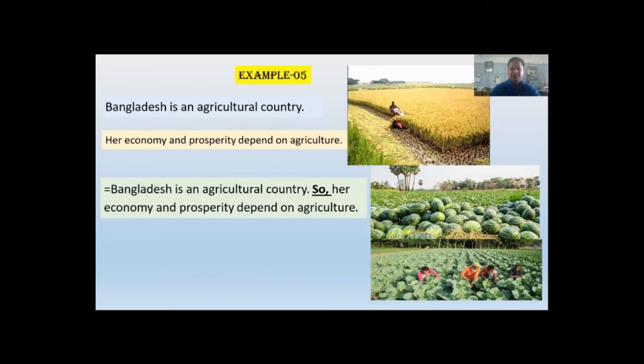Bangladesh is an agricultural country, so her economy and prosperity depend on agriculture. Here my sentence connector is so. The word so here used as sentence connector connects first sentence and second sentence together. So here my sentence connector is so.